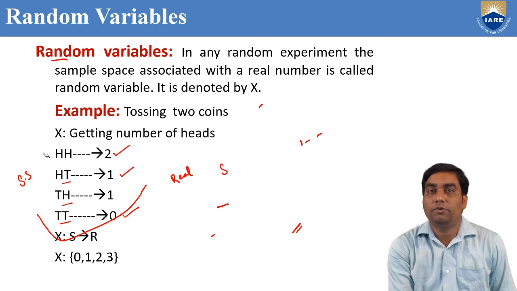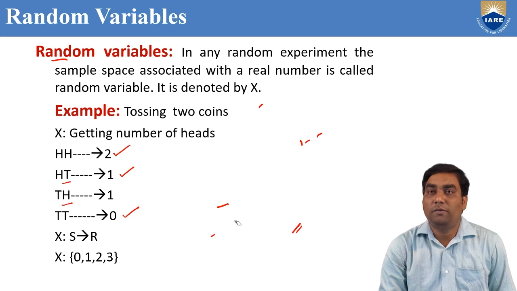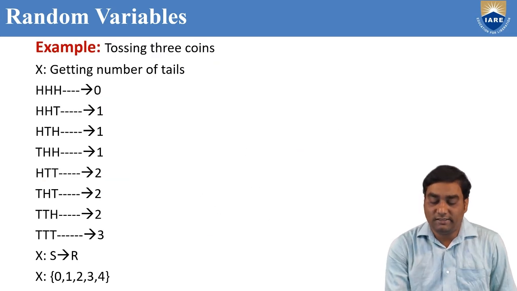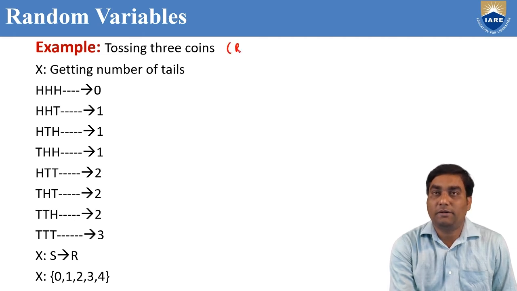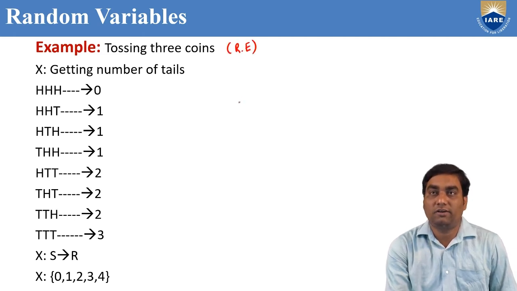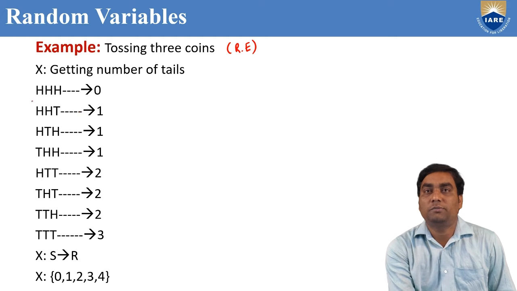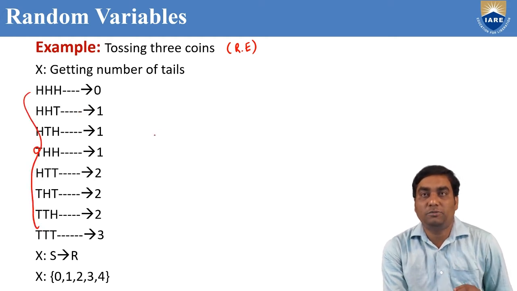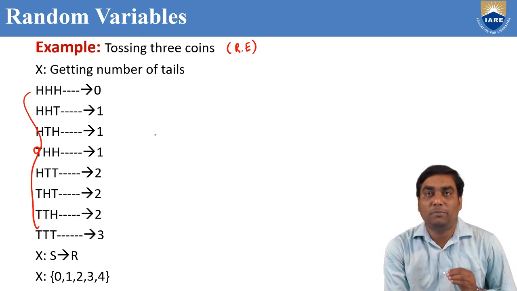Okay. Suppose I take one more example for random variable: tossing three coins. This is also a random experiment because tossing a coin is a random experiment. What are the possible outcomes in the sample space? Total 8 possible outcomes if we toss 3 coins at a time. What are the possibilities?